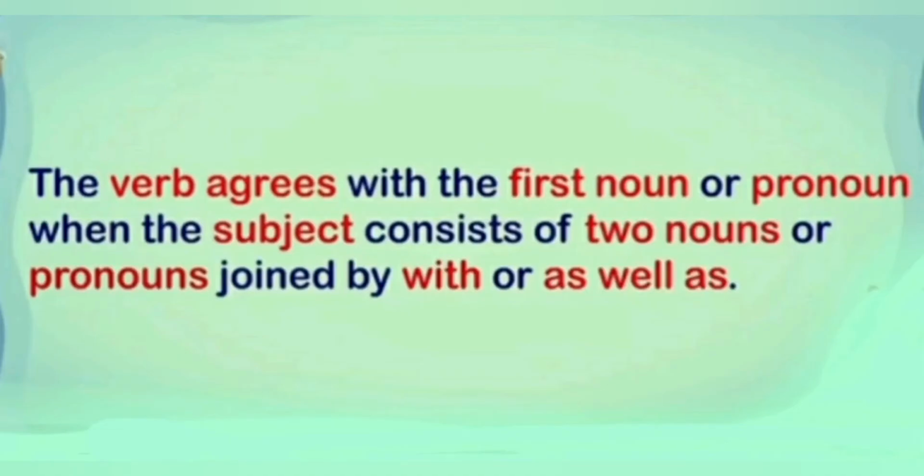Next rule, the verb agrees with the first noun or pronoun when the subject consists of two nouns or pronouns joined by with or as well as. It means when a singular noun or pronoun is joined to a second noun by with or as well as, the verb is in the singular.